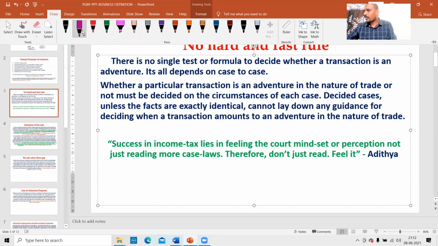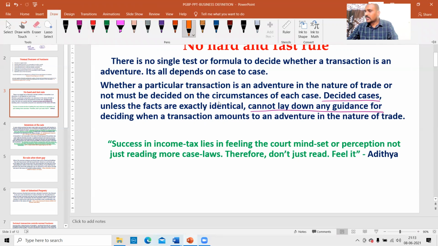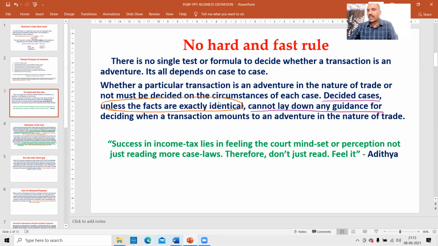Look at this here. Decided cases, that means previous court judgments, cannot lay down any guidance. That won't be useful. Decided cases may not be useful unless all the facts are exactly identical. If whatever happened in the previous case happened exactly identically in my case also, then only I can take that case law. If there is a small difference, gone, I cannot rely on the case law. That is the important point.